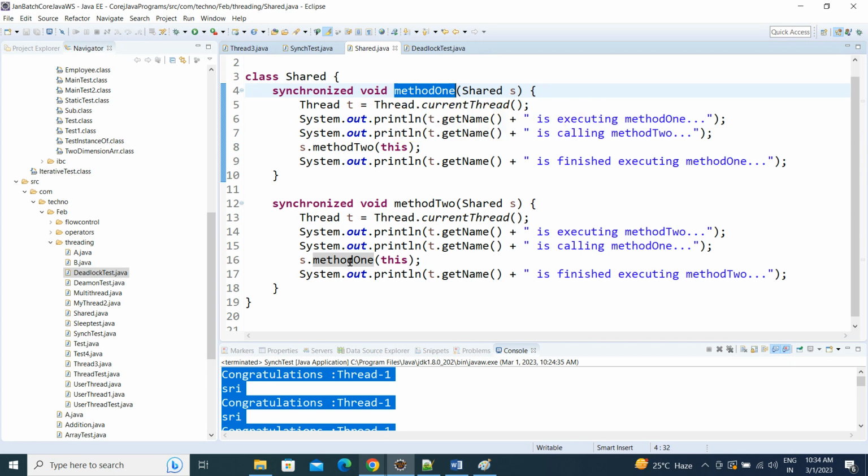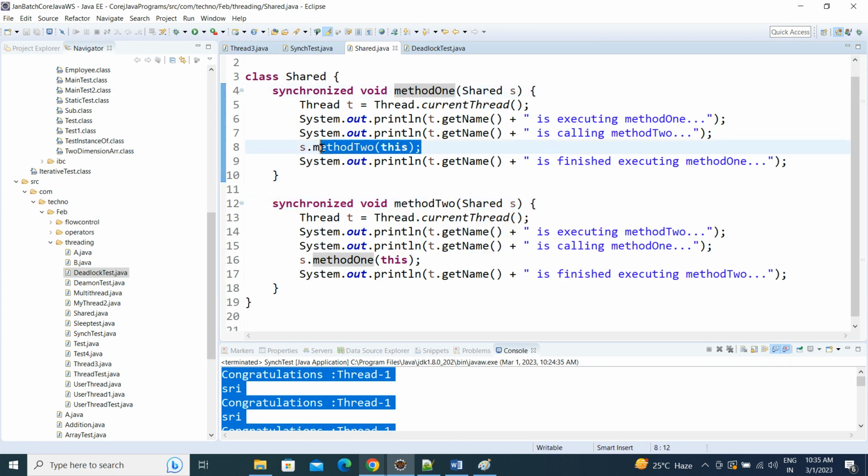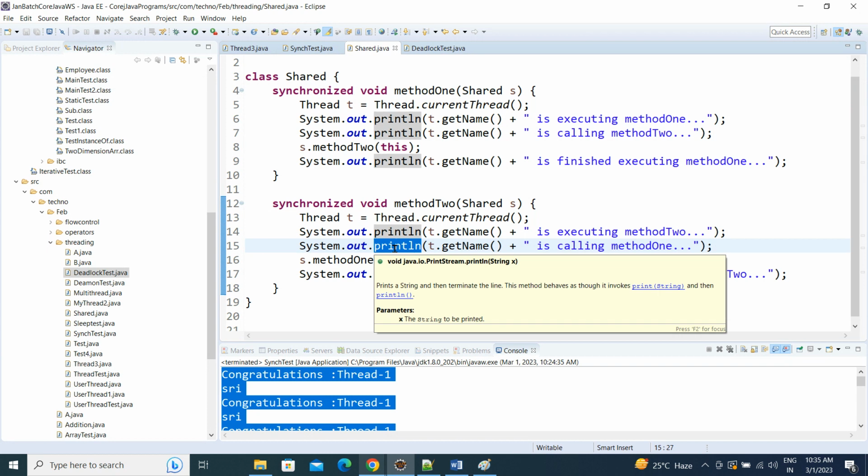So t2 is waiting for t1 to release the lock of method 1. Method 1 is under execution of t1 and method 2 is under execution of t2, and method 1 internally is calling method 2 of t2.